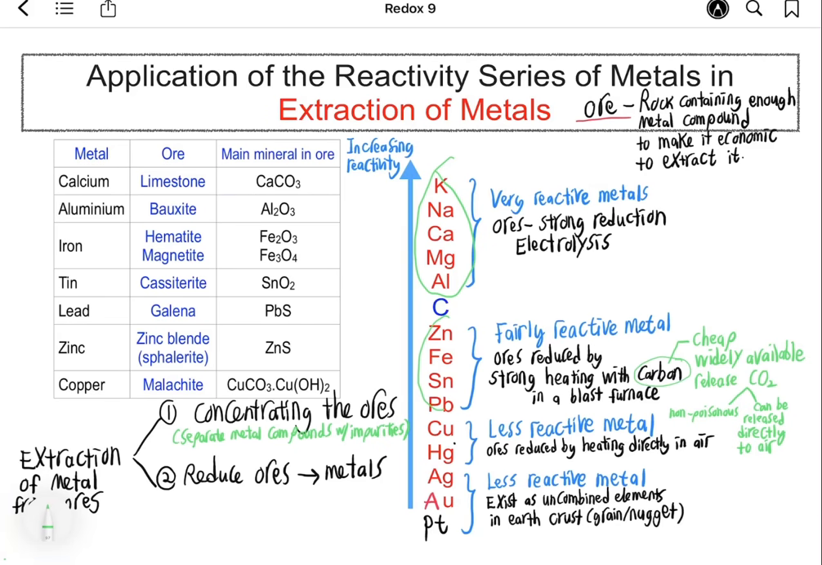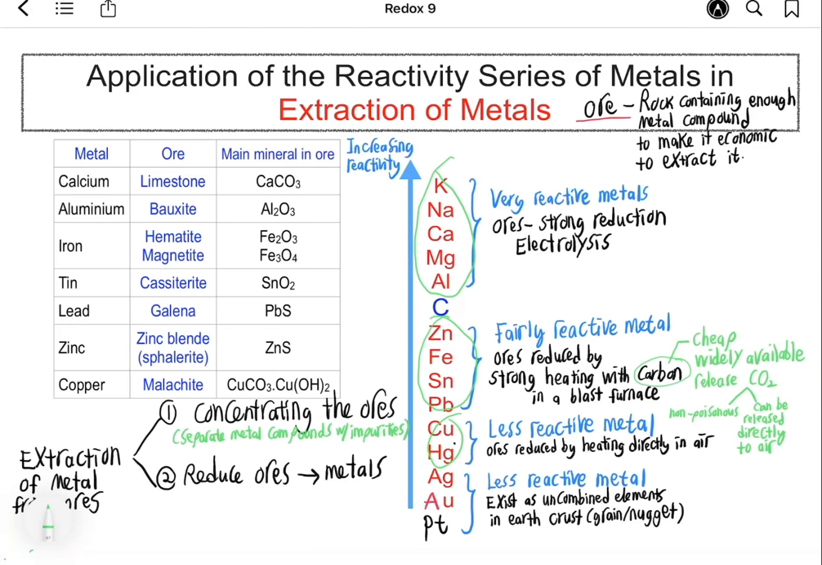For metals lower than carbon in the reactivity series, such as zinc, iron, tin, and lead, which are fairly reactive metals, the metal ores are reduced by strong heating with carbon in a blast furnace. Carbon is chosen as the reducing agent because carbon is relatively cheap, widely available, and the waste product is carbon dioxide, which is non-poisonous and can be released directly to the air without further treatment.